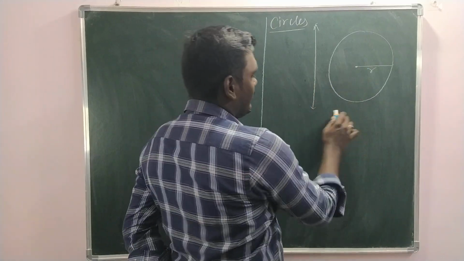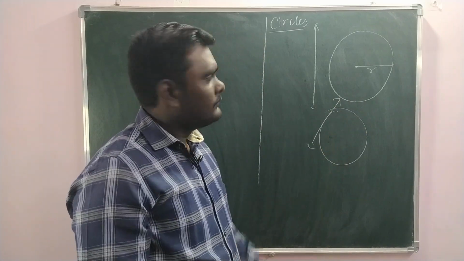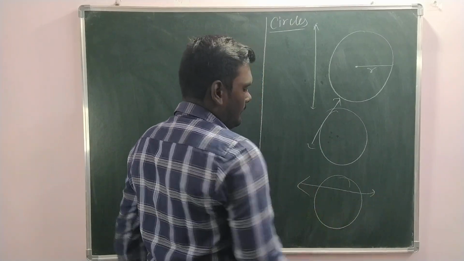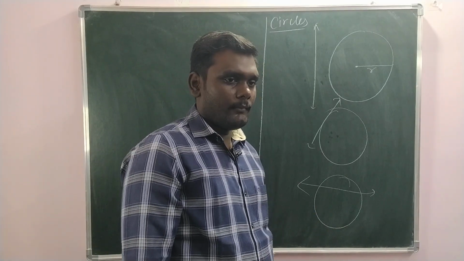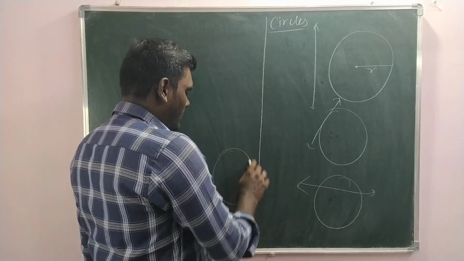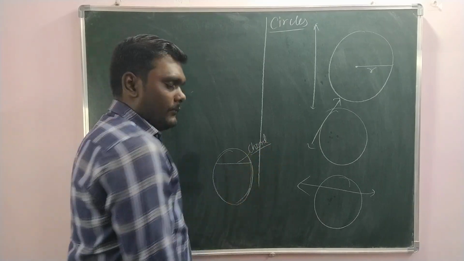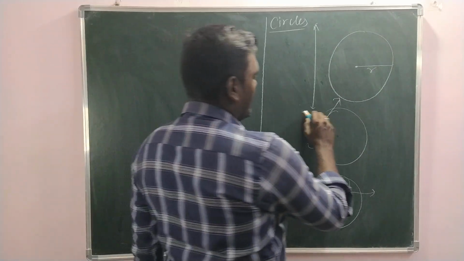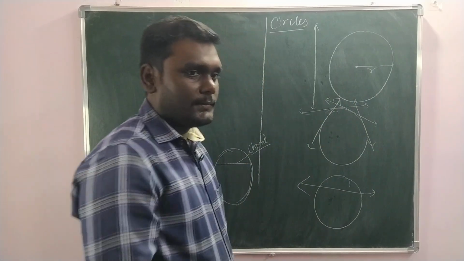So if a circle and a line have only 1 point in common, we call that line a tangent to the circle. This is a non-intersecting line. This is a tangent. Suppose that line is intersecting the circle, then it is called a secant. Instead of a line, a line segment which connects any 2 points on the circle is called a chord of the circle. Okay, got it? A circle can have infinite number of tangents.